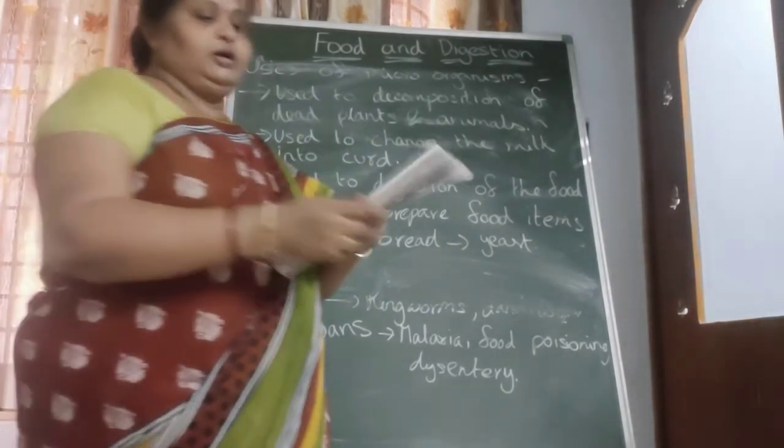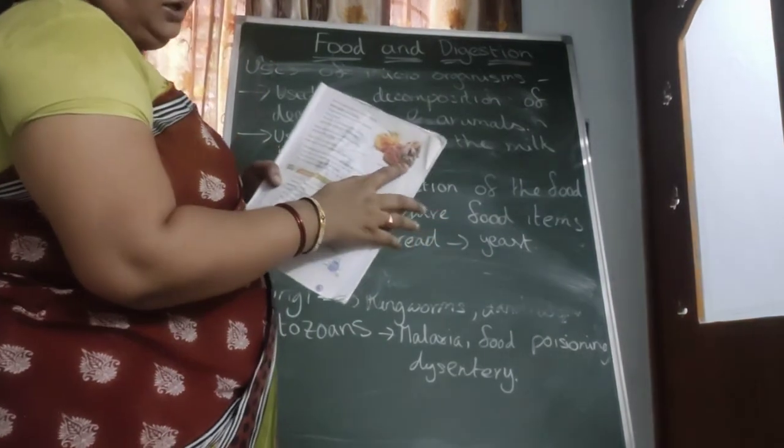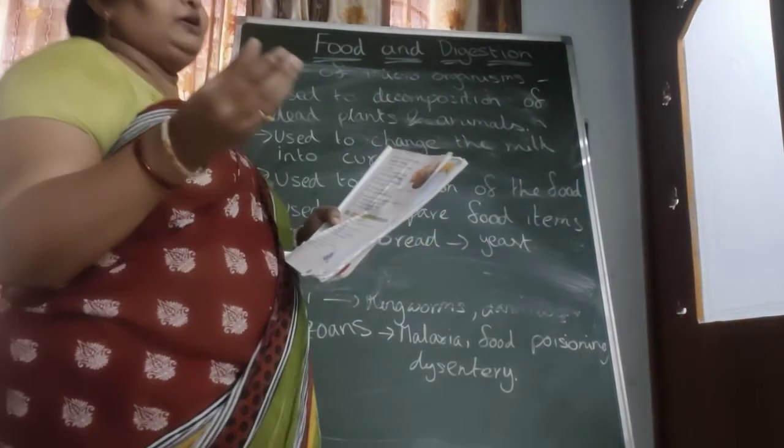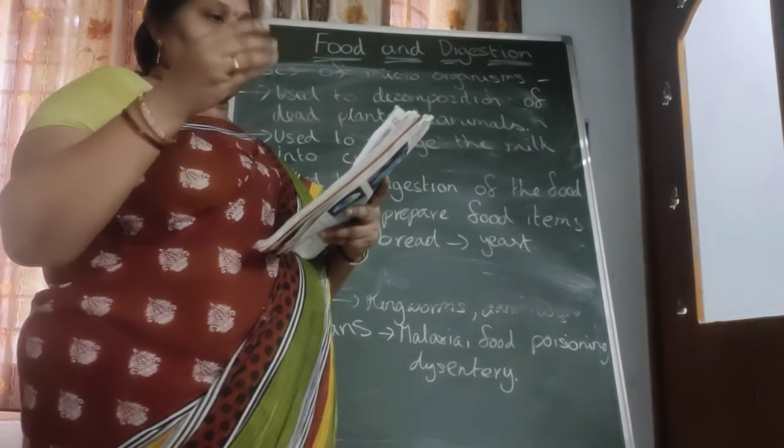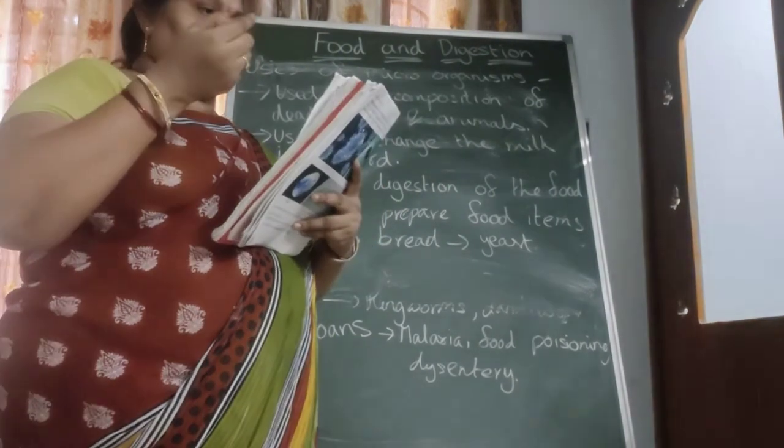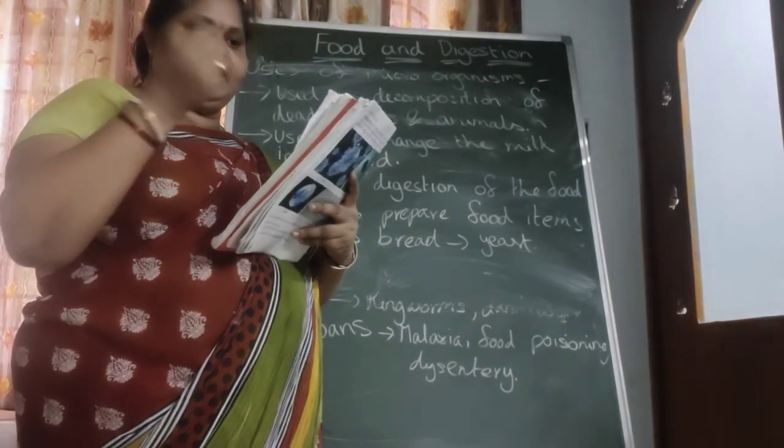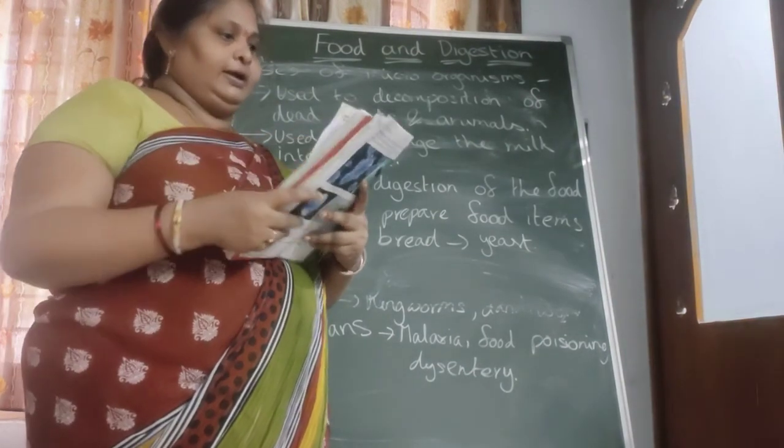We look at the picture. This is the spoiled apples, and also bread. Also in our homes, when bread is kept inside, the bread forms small black and white hair-like structures. This is the fungi. Okay.